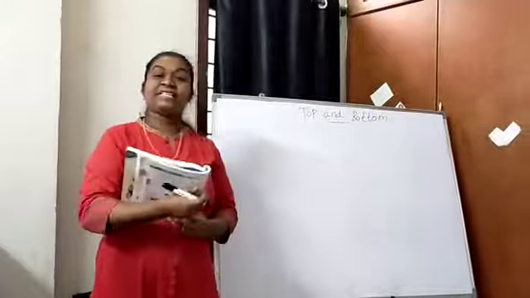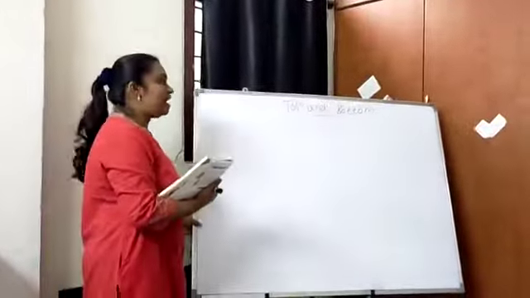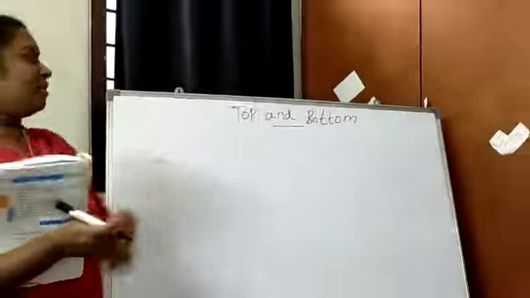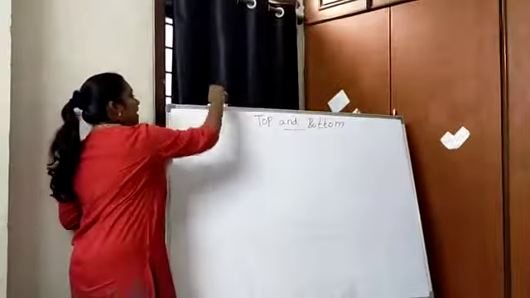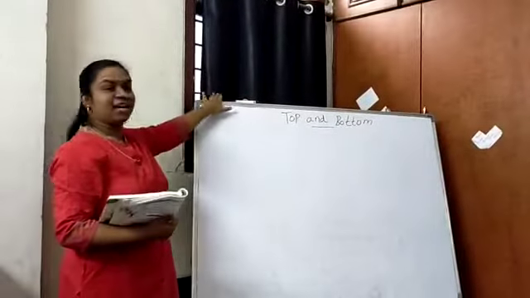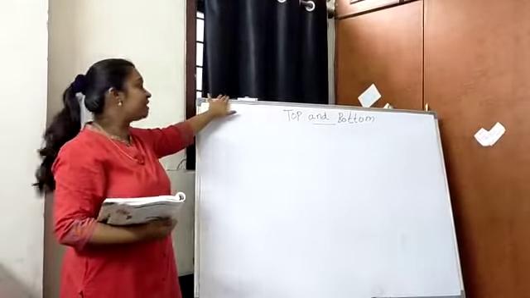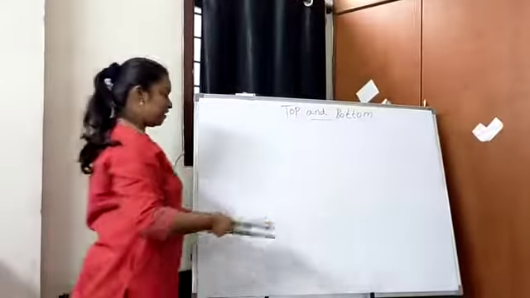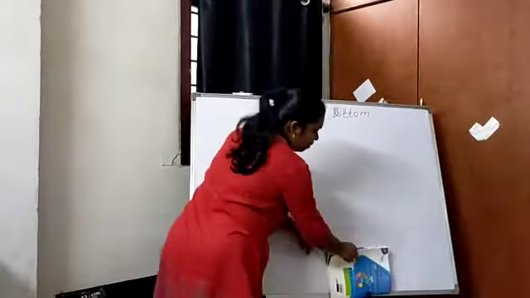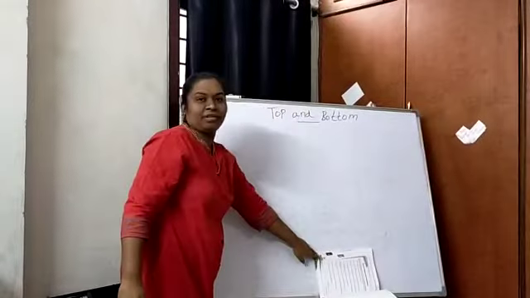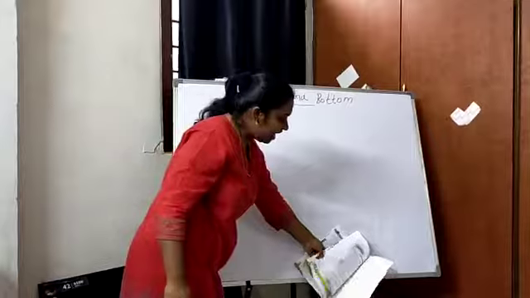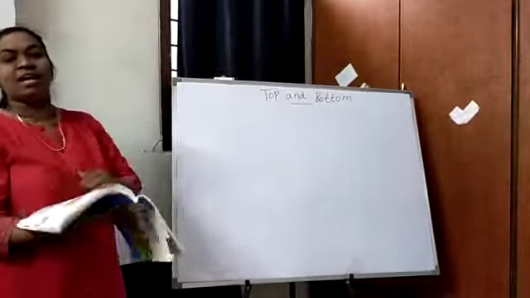Okay. The next concept is top and bottom. What is top? Top of something. For example, this marker is top of the board, and this book is bottom of the board. Yes, the marker is top of the board, whereas the book is bottom of the board.